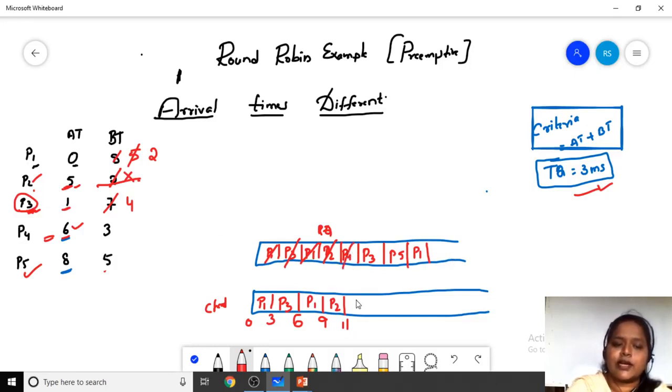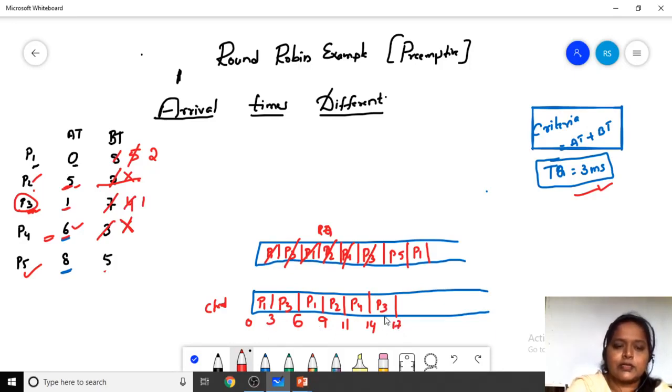So what's there in the ready queue? The P4 process is there, and P4 needs 3 milliseconds of time, all of which it completes. So until 14 milliseconds we execute P4, and we will not admit P4 back into the ready queue because P4 has completed. Next P3 is there, and we admit P3 here. P3 needs 4 milliseconds, with 1 millisecond left. Till 17 it is going to be done.